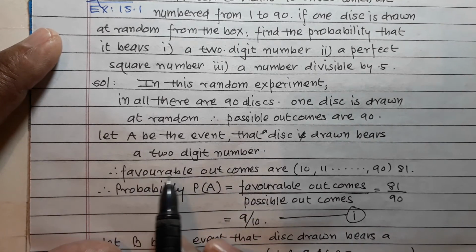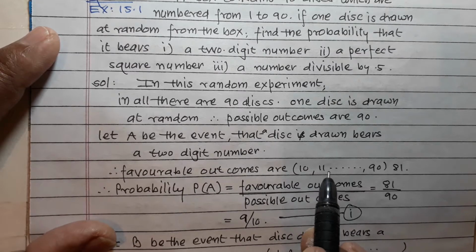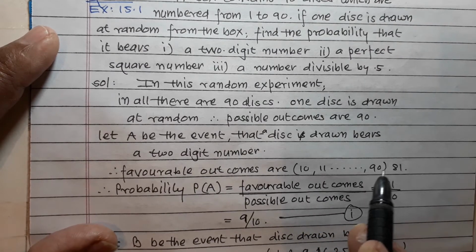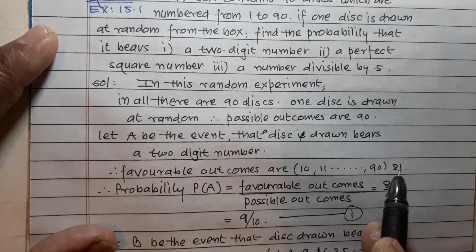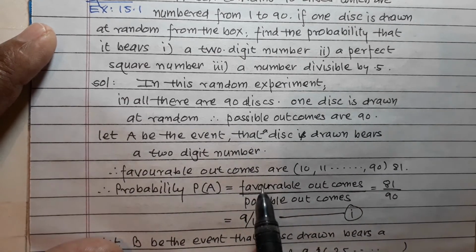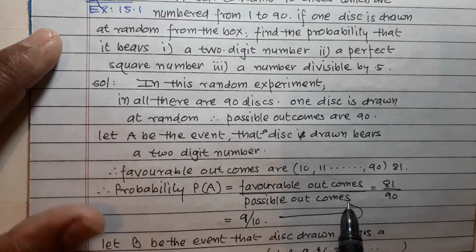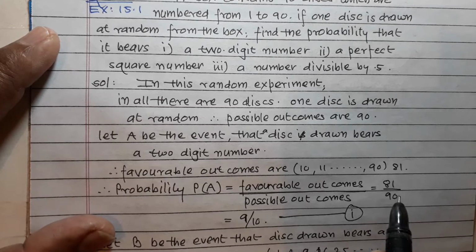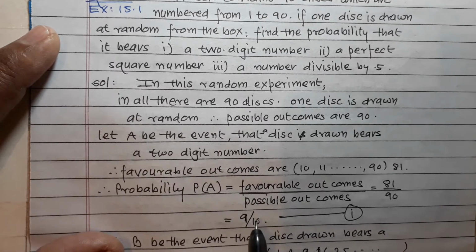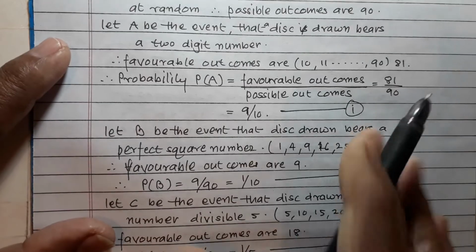So favorable outcomes are 10, 11 and so on up to 90, which is equal to 81, and hence probability P(A) is equal to favorable outcomes upon possible outcomes, which is 81 upon 90, and is equal to 9 upon 10. Answer number 1.